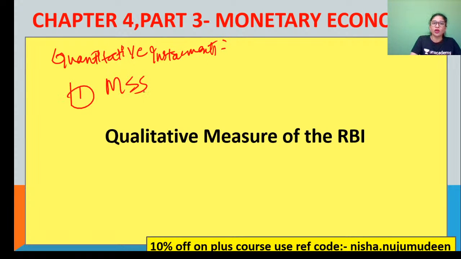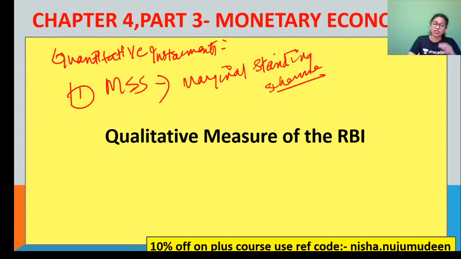MSS. What is that? Marginal standing facility. I repeat, marginal standing facility. Ignore my handwriting. It is like that. Sorry, not marginal standing facility. Marginal stabilization scheme. That is also one of the quantitative instruments of credit control. So please note that.